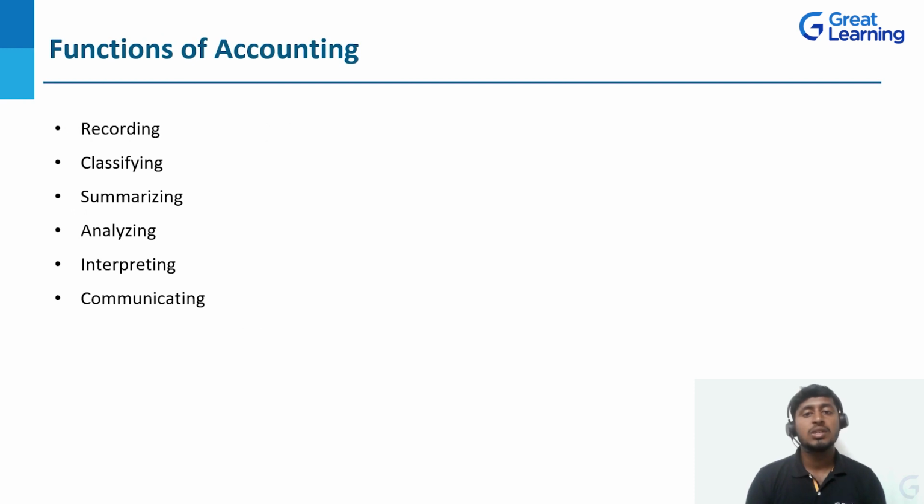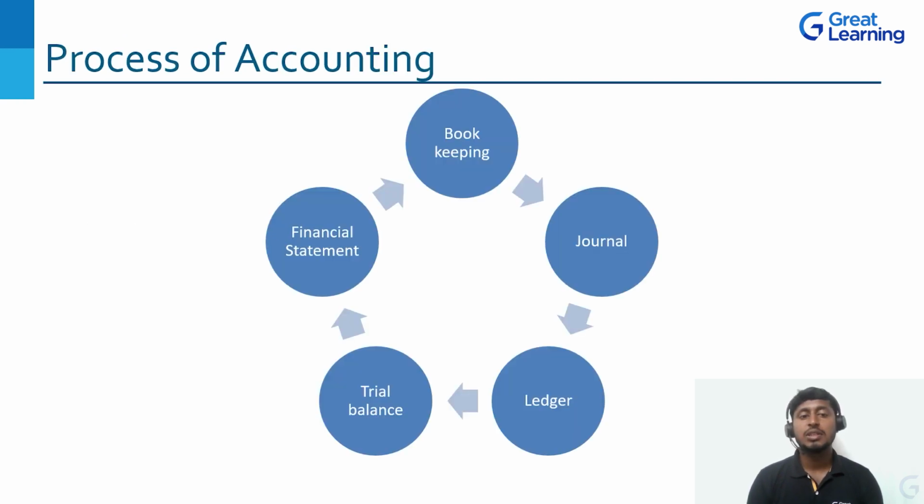Next, we have discussed the functions of accounting, that is recording, classifying, summarizing, analyzing, interpreting, and communicating. So these are the 6 functions. We have discussed the process of accounting, that is bookkeeping, journal entry, ledger account, trial balance, and financial statement. So this is the flow.